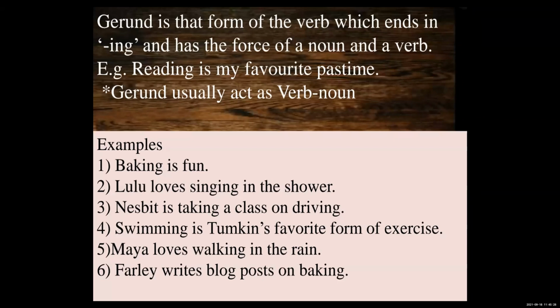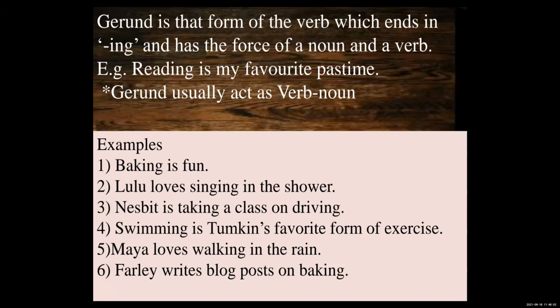So, what is meant by gerund? Students, a gerund is a form of a verb which ends with -ing and has the force of a noun and a verb. You can find a gerund wherever there is a verb, like playing, dancing, jumping, swimming. All these are gerunds, but when this verb is used as a noun, at that time it is a gerund.